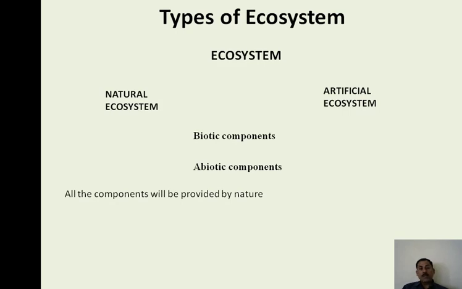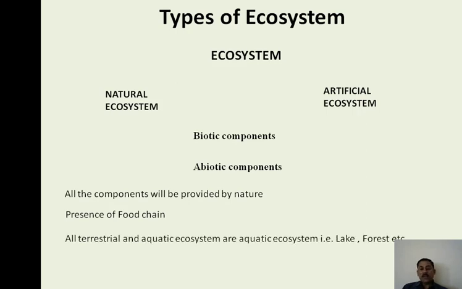Second major difference between the natural and artificial ecosystem is the presence of food chains. The natural ecosystems have many food chains, and these food chains exist in natural ecosystems. However, in the artificial ecosystem, the food chains are completely absent.